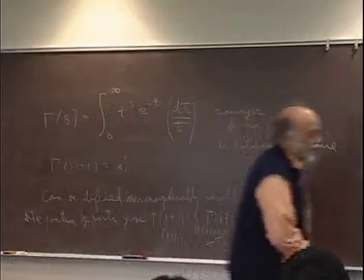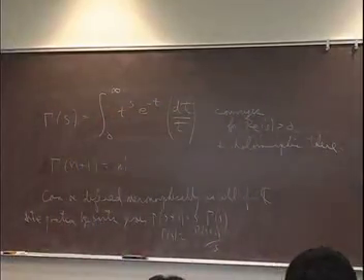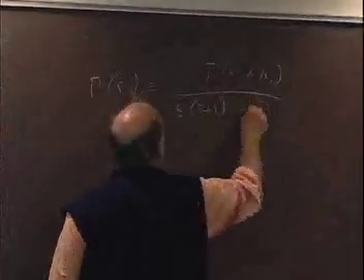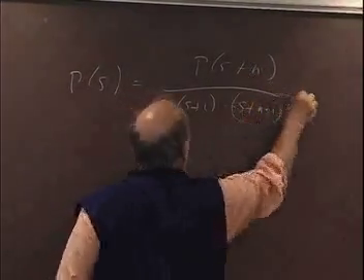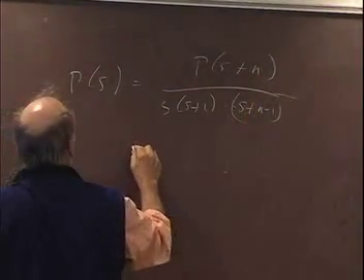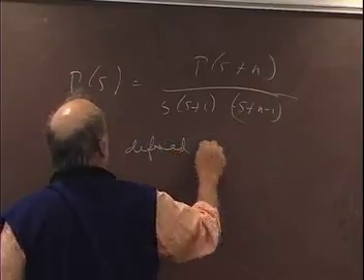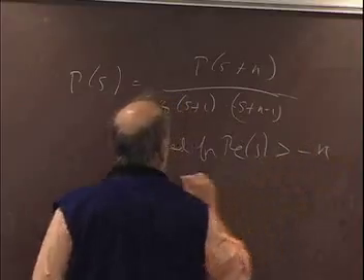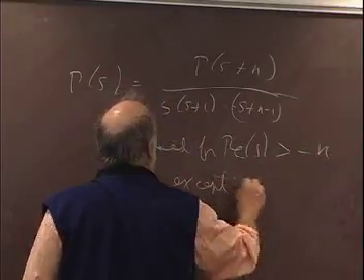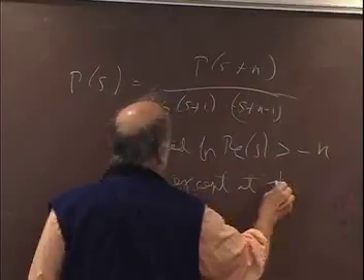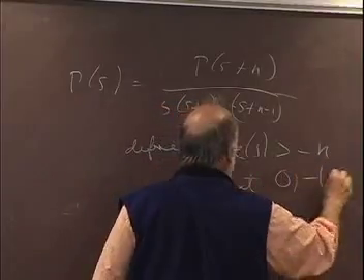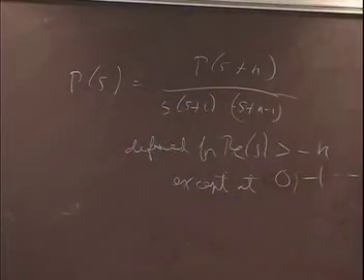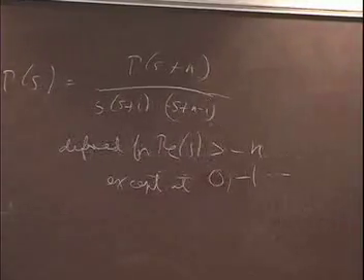And so you continue on. So we have gamma of s, except at 0, -1, and so on. Okay, so that's pretty much the basics of the fact.